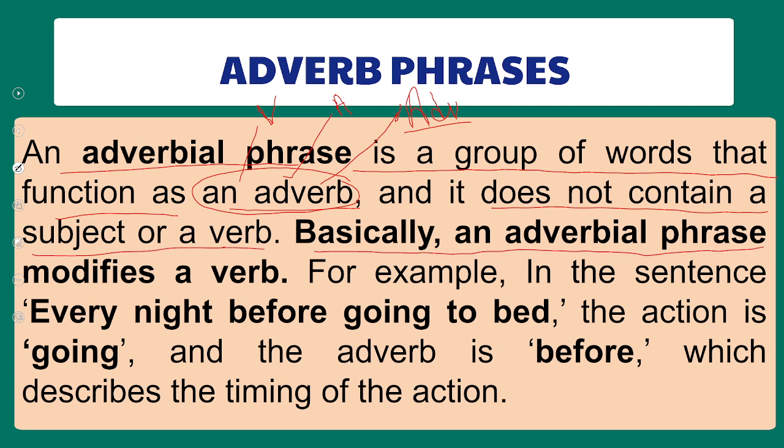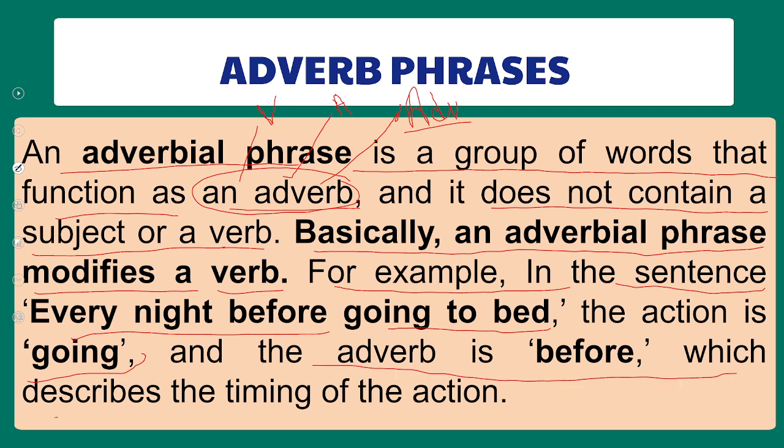Basically, an adverbial phrase modifies a verb. For example, in the sentence, every night before going to bed, the action is going and the adverb is before, which describes the timing of an action. So this is how the adverbial phrase modifies the verb, and this is what the adverbial phrase is.